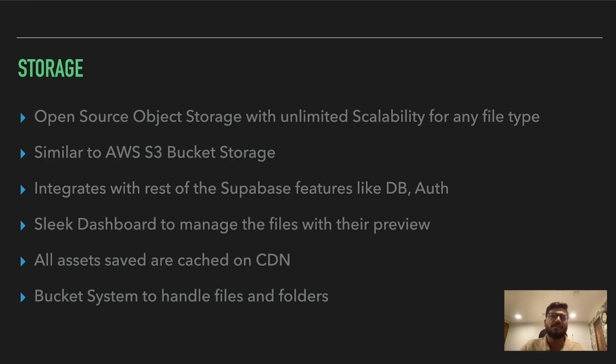It also gives us a preview of the files which are getting stored, like small files, images or text. And all the assets over here are cached on the basis of a CDN, so a content delivery network. What happens is, suppose I have two servers, one in the US, one in the UK. So 10 users have uploaded images from the UK and 10 of them from the US.